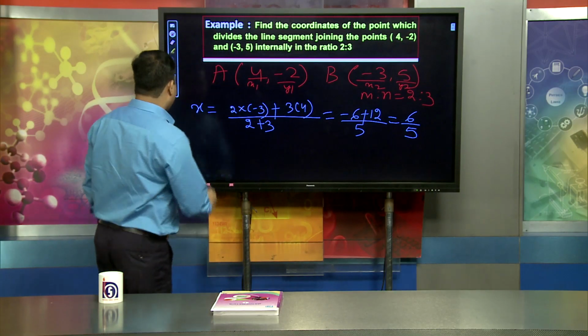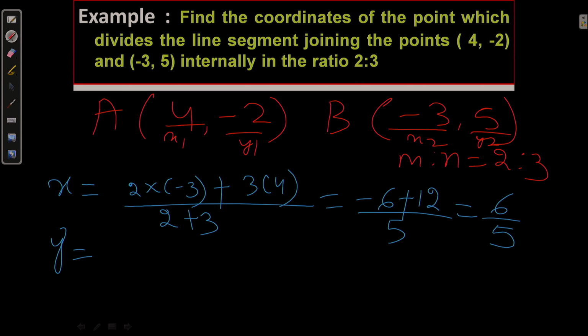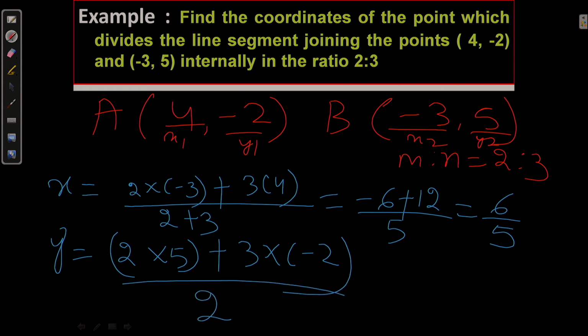Now, the y component equals m y2 plus n y1 divided by m plus n. m is 2, y2 is 5, so 2 into 5, plus n is 3, y1 is minus 2, so 3 into minus 2, divided by 2 plus 3.